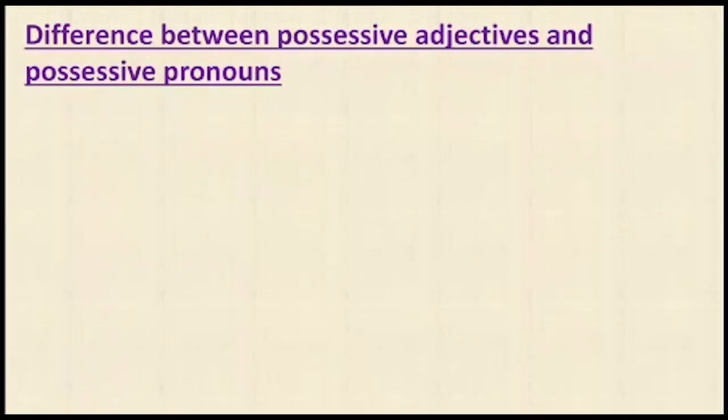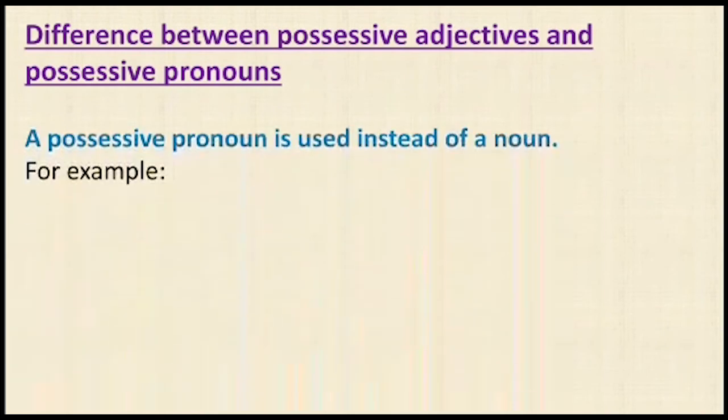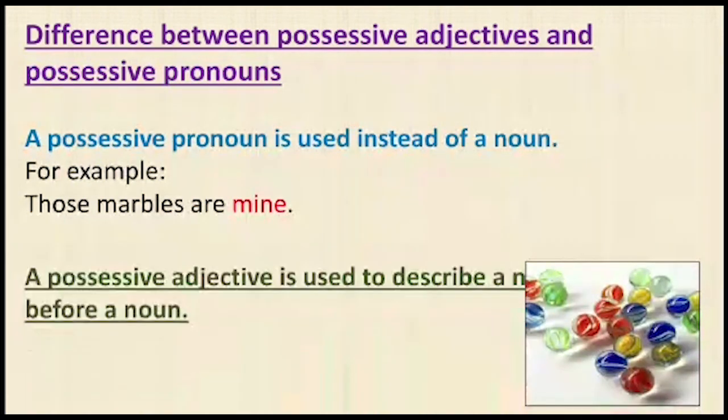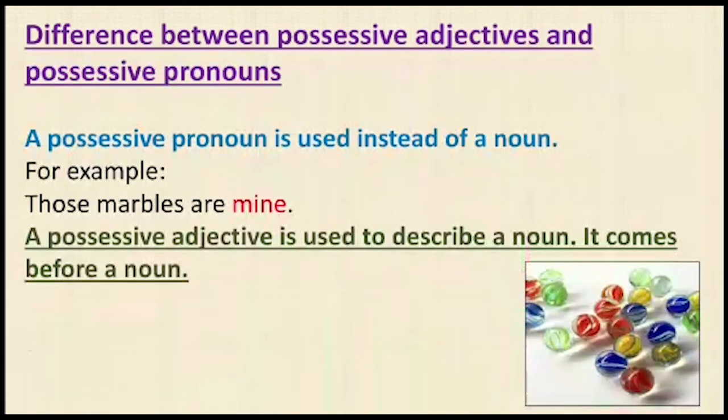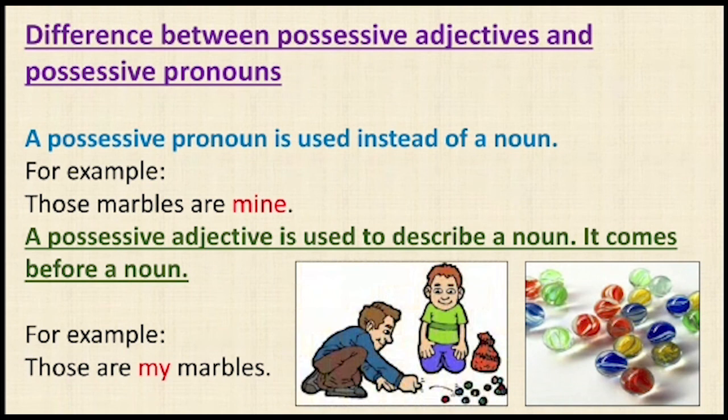Difference between possessive adjectives and possessive pronouns. A possessive pronoun is used instead of a noun. For example, children, those marbles are mine. Here we can see the picture. A possessive adjective is used to describe a noun. It comes before a noun. For example, those are my marbles.